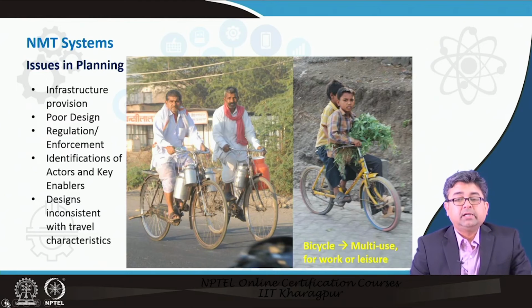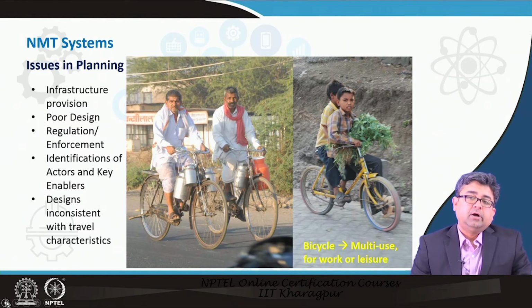Some of the cities in India are also now looking at providing separate bicycle tracks, but does the provision of the track itself mean that a lot of bicycle users would use it, or do bicycle users prefer to ride on the right of way itself? This is something that has to be looked at, and probably is not being paid much attention currently.